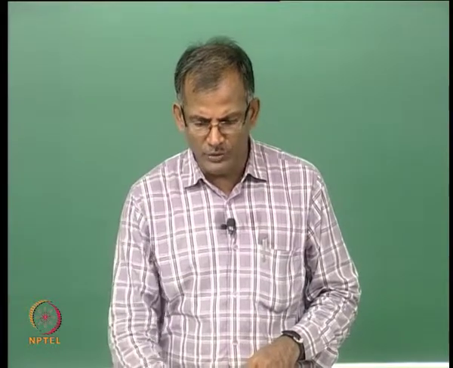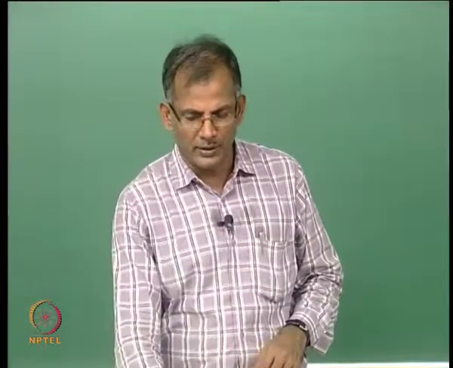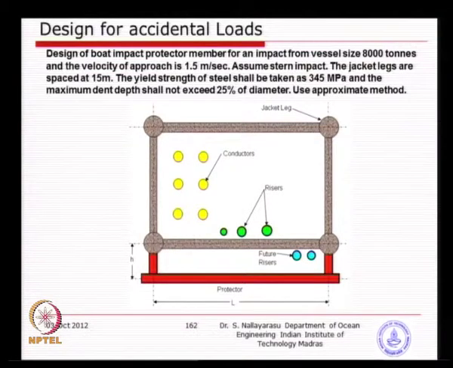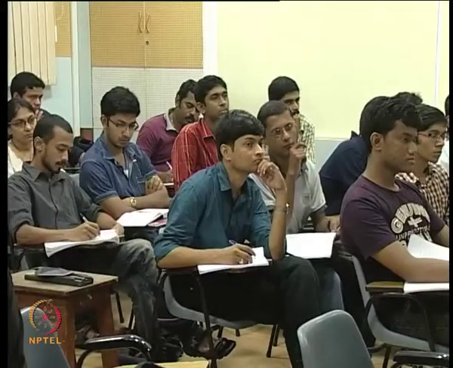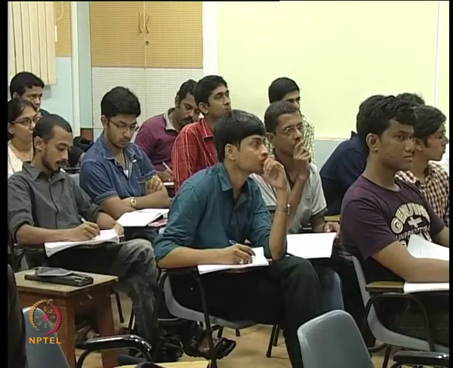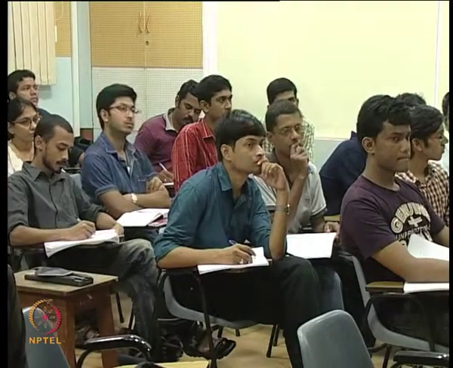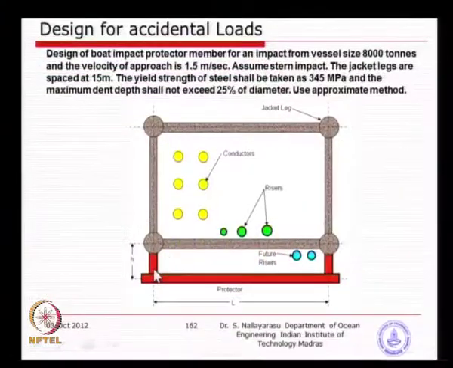The next one what we want to see is, you look at this picture, we will go back to this picture. In case this joint fails before this hinge formation, the energy absorption criteria we have set, E dent plus E elastic plus E plastic, may not be achieved, because we have assumed that the joint is a fixed joint and it is going to take that much reaction.